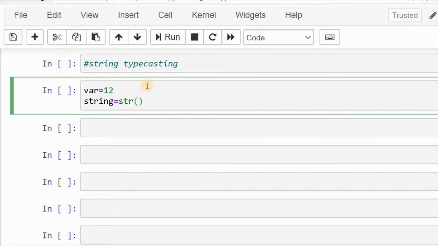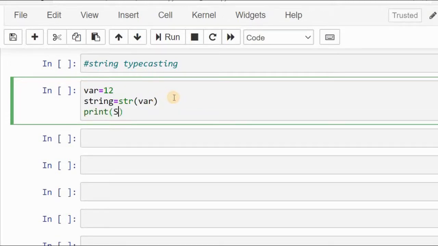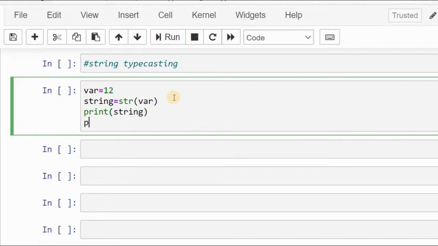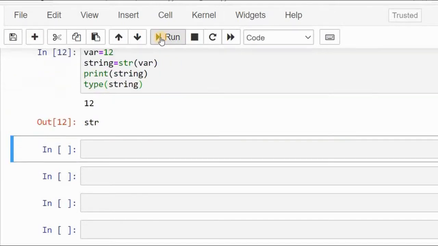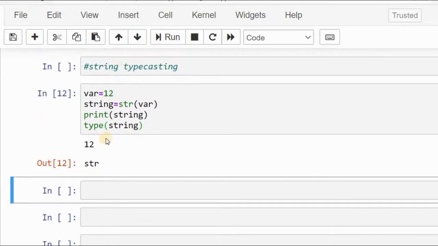Inside the parenthesis we specify the variable, and I'm going to print the string and also check its type. See, here it's printed 12, but the data type of the string variable is str, that is the string data type.